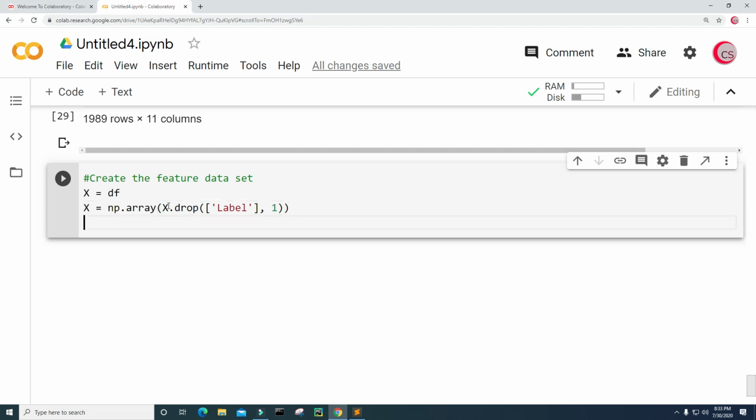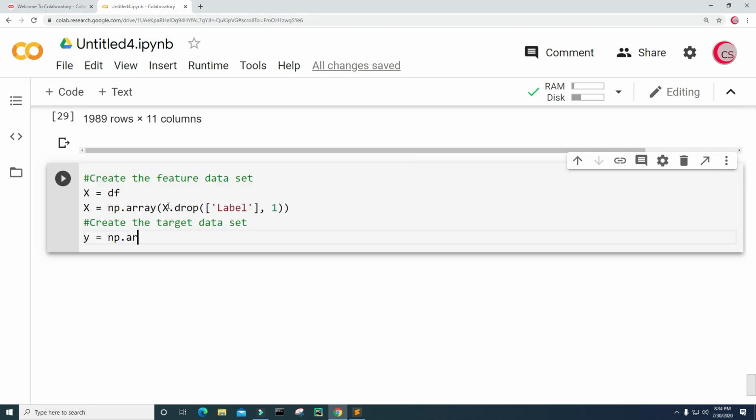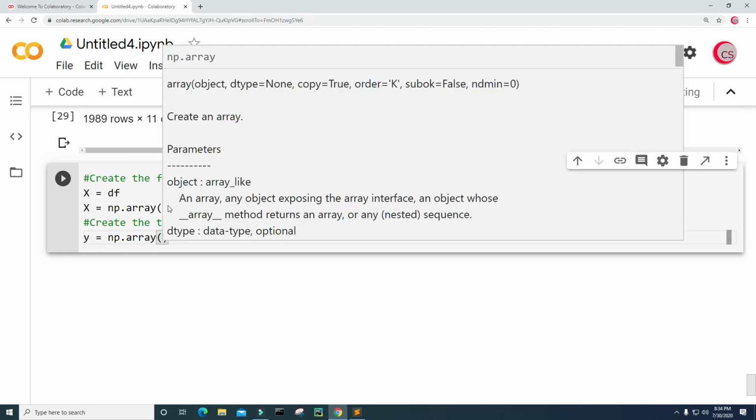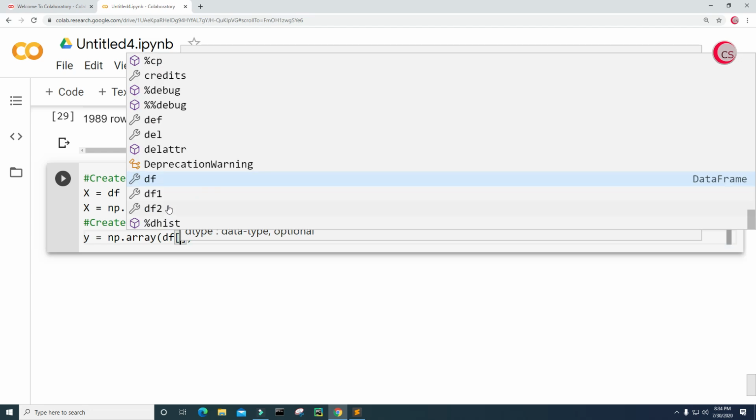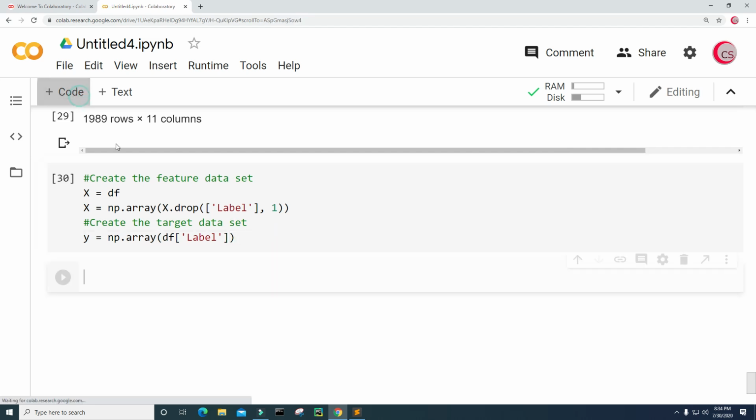All right, next I want to create the target data set. So that's the data contained in the label column. So I'm going to create a variable called y and set it equal to np.array, and we're going to get the df label column. All right, now let's go ahead and run this, and let's create a new cell.